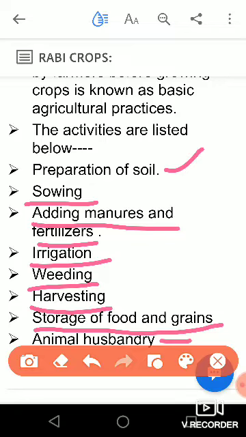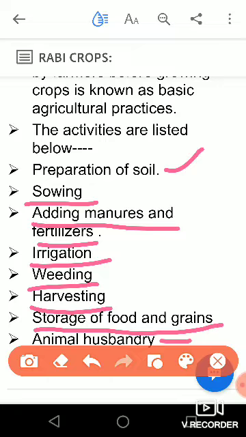I told you in my previous lecture, what is agriculture? Agriculture is not only growing crops, it is also about rearing or taming of the animals. Why? So that we can get products from the animals. As we know, there are two sources of food, that is plants and animals.